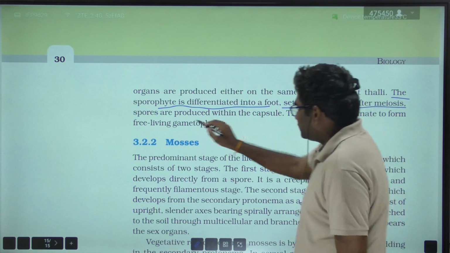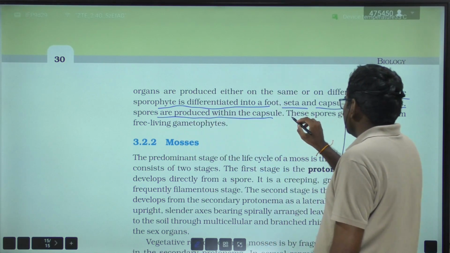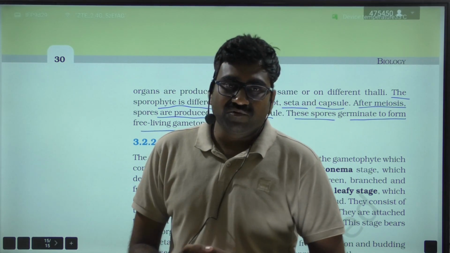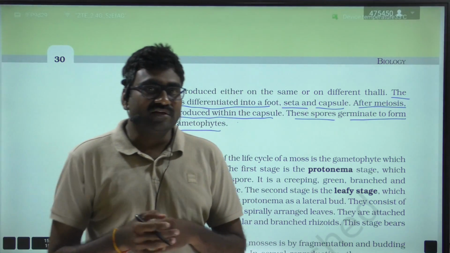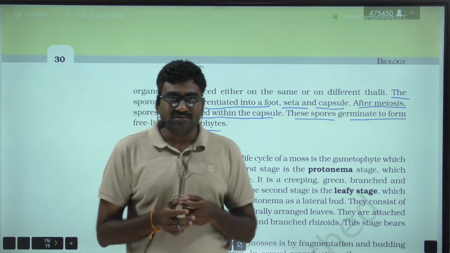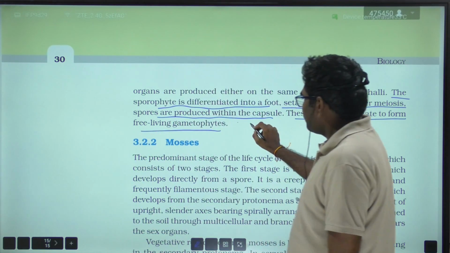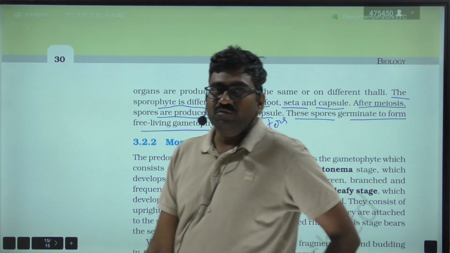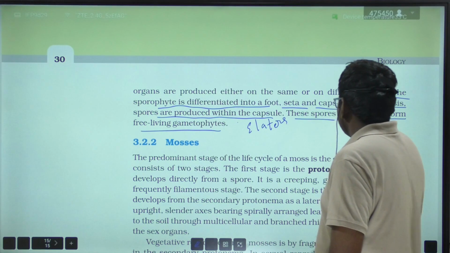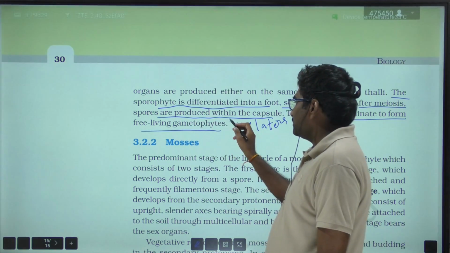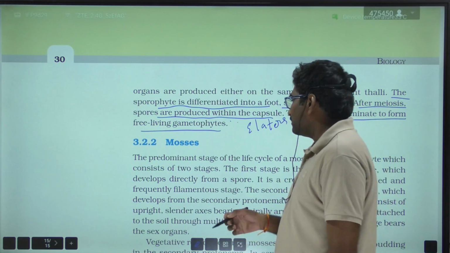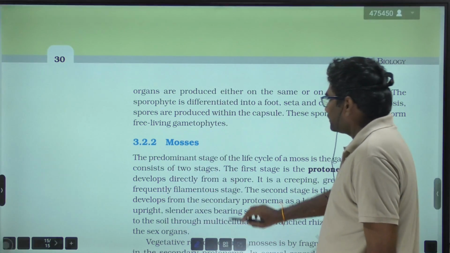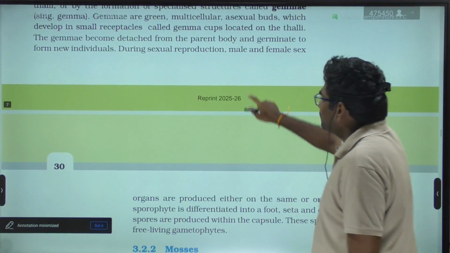After meiosis, spores are produced within the capsule, and these spores germinate to form free living gametophytes. Spore dispersal is done by special cells known as elaters. The gametophyte is the main plant body of bryophytes, and the sporophyte is not well elaborated.